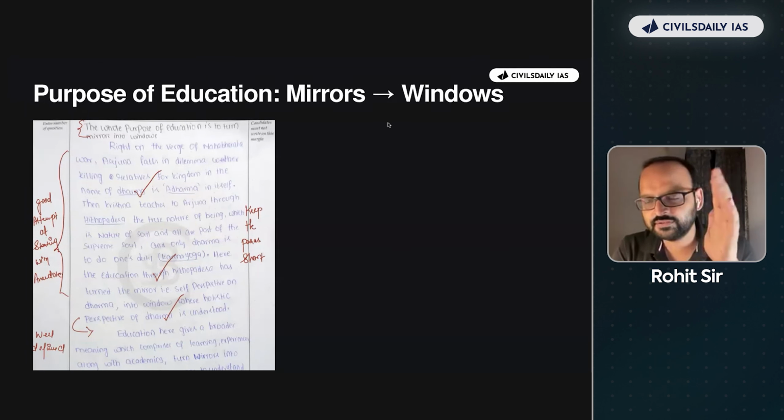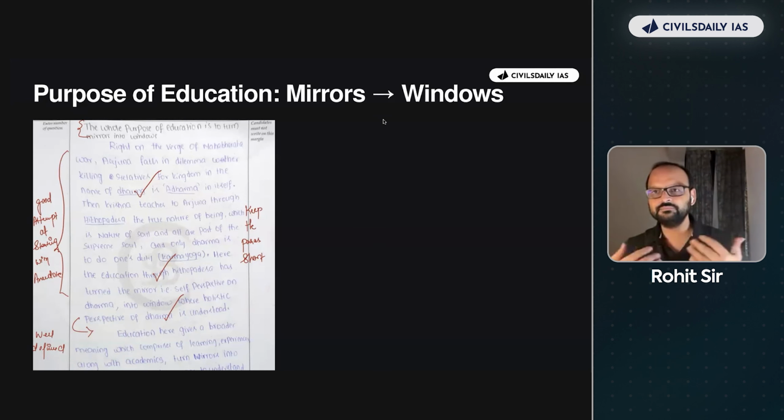This is the level of essays जो UPSC में आते हैं. Now, the correct way to understand this essay topic is कि mirrors matlab I'm looking at my own reflection. So my ego, my belief system, my biases. Correct? And windows matlab if you remember Gandhi ji ki quote hai, open the windows and let the fresh air come in. Basically fresh ideas from all around the world come in. So true meaning of education is basically to convert mirrors into windows. ठीक है? समझ में आ गया सबको?